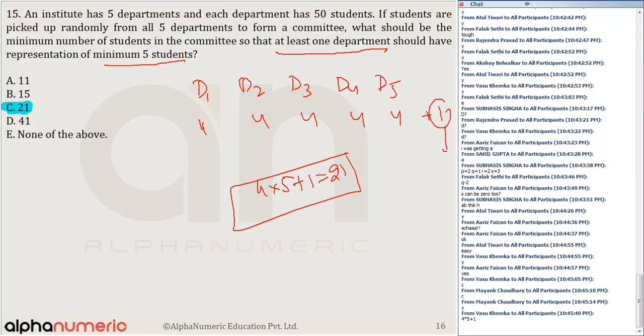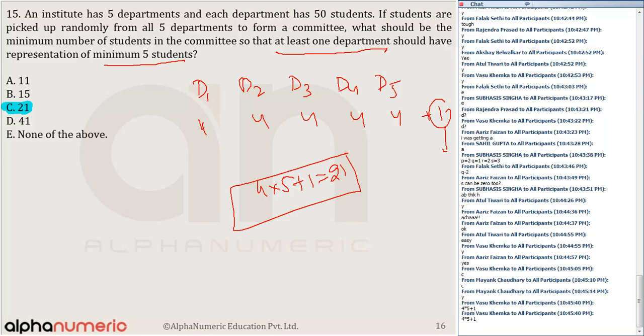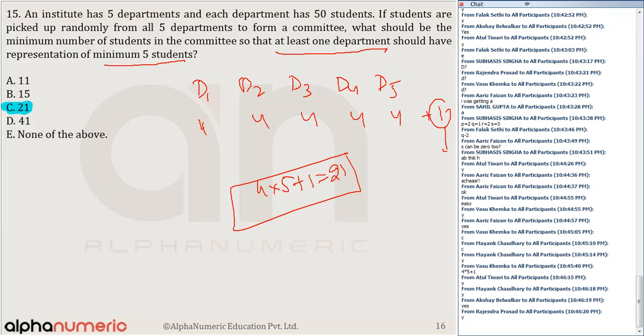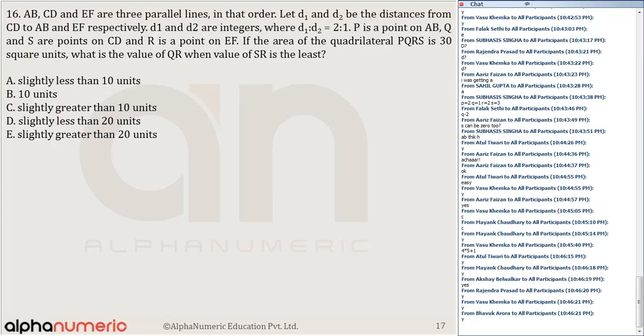Any doubt? You must have done questions based on drawers and socks, quite a lot of questions. Any doubts? Can I move to the next question? Question 16. What is the answer for question number 16? The answer for question number 16 is option number E, which only 13% of you got.